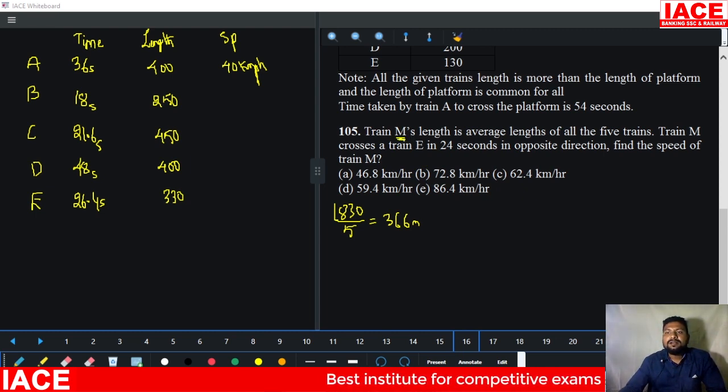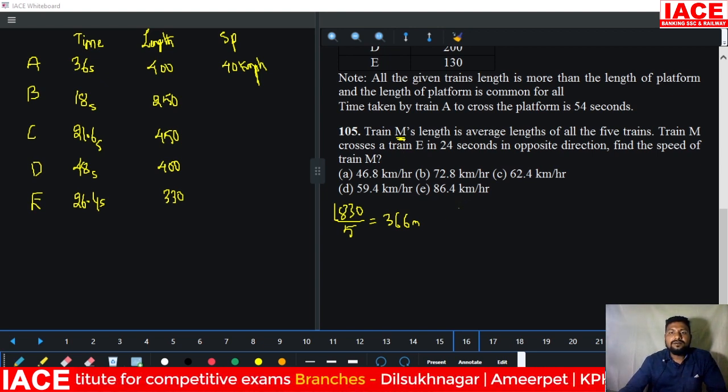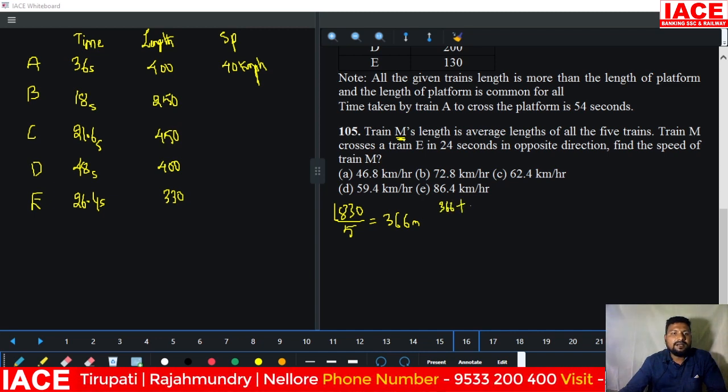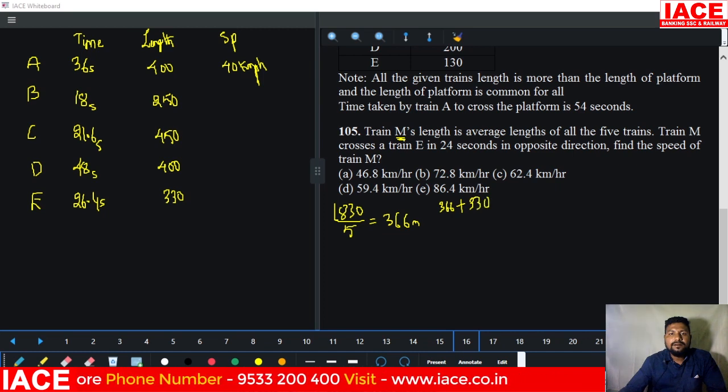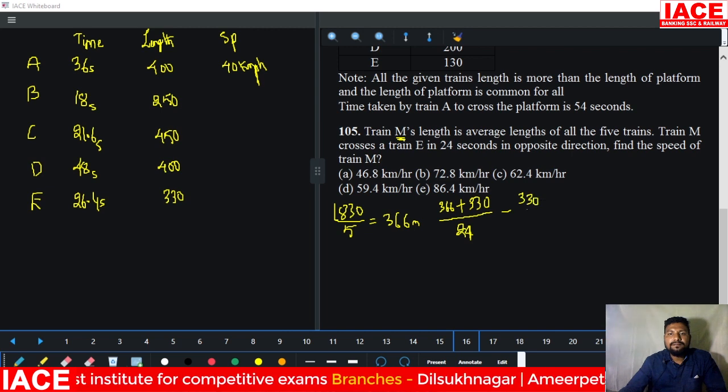Train M crosses train E in 24 seconds. Train M length is 366, plus train E length, which is 330, and it crosses in the opposite direction. Opposite direction means overall 24 seconds. Opposite direction means two speeds are added. From these two speeds, train E speed will be removed. We will get an answer 330 by